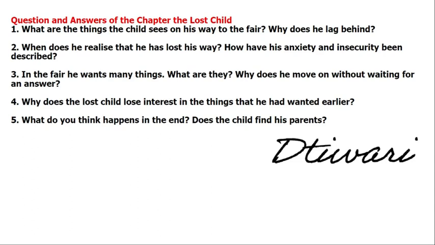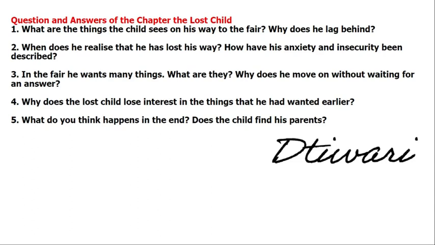When we study this story, we find that near the ending of this story, the child sees a roundabout, a giant swing, and he wants to ride in that swing. For a few minutes he looks towards that thing, and during that time he forgets again about his parents.